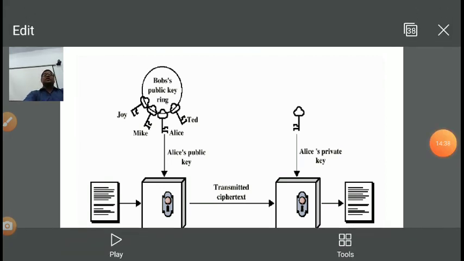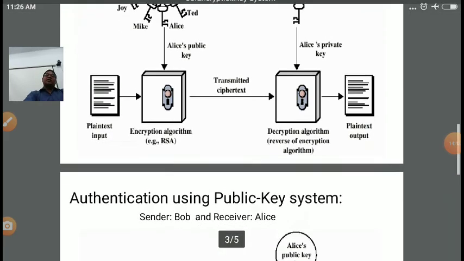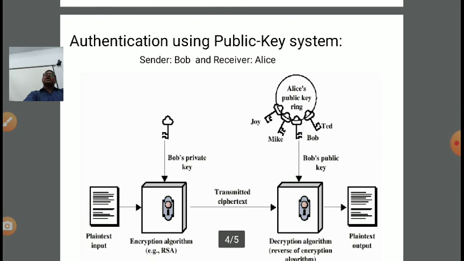Clear? Because only the intended receiver should be able to decrypt the message. And in the authentication, we are ensuring the authentication of the sender. So the message will be encrypted using the private key of the sender. Anyone can decrypt. Who can decrypt? Whoever has the sender's public key. Clear? So we can say it is just the reverse process.